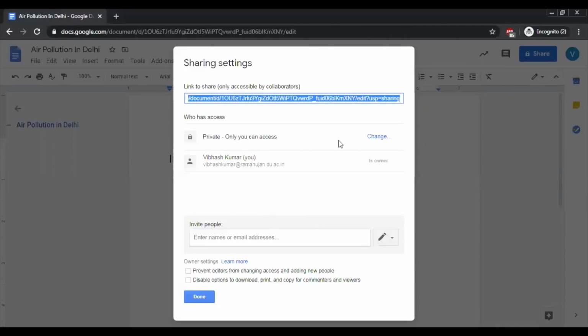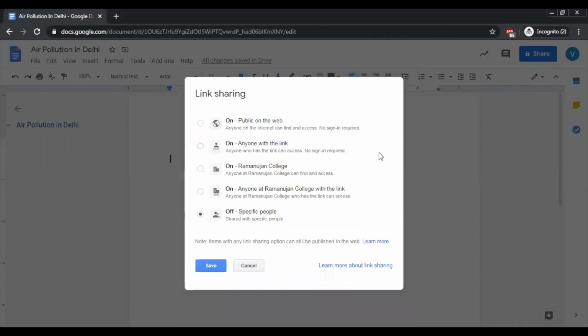So what I'm going to change here is the privacy option. I'll just click on this. You can see that I can make it public on the web. I can make it public to only a few people who have the link with them, and in that case no sign in will be required. So anyone who has the link can work on it. This may not be a very right decision if you're working on confidential docs. Similar is the case with public on the web.